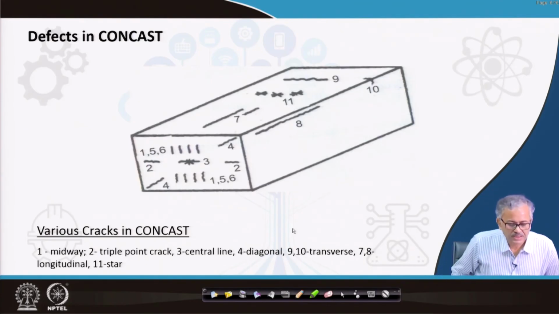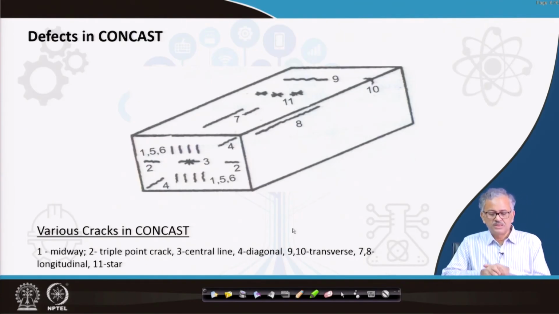Now I come to the defects in the casting. There are several defects, and why do they take place? As I said at the beginning, because the casting is subjected to a lot of stresses. Thermal stress is there, and mechanical stress because of the guiding roll, pinching roll, all these things, and some phase transformation. For example, if you cast a low carbon steel, there is the delta to gamma transition.